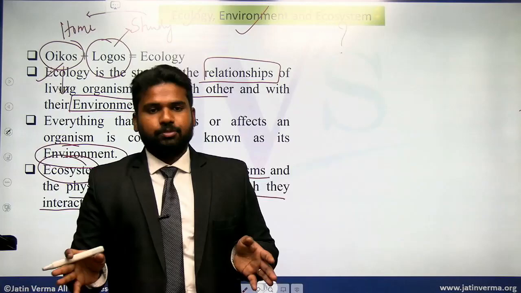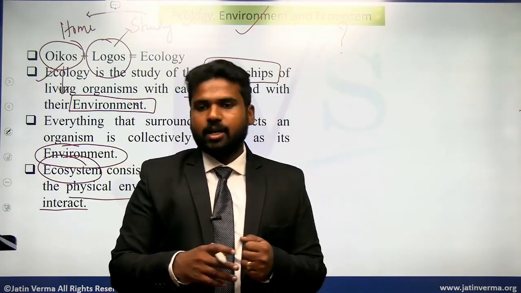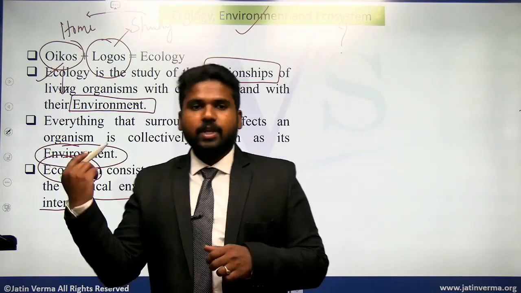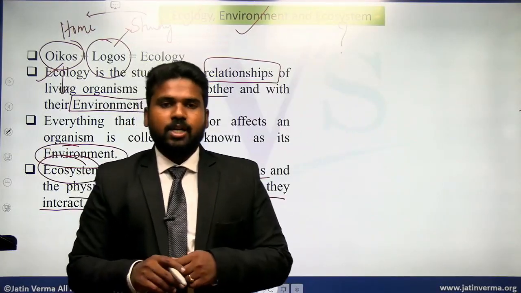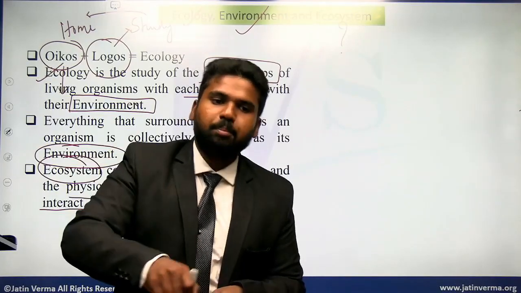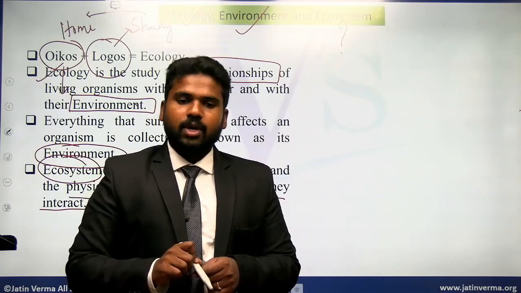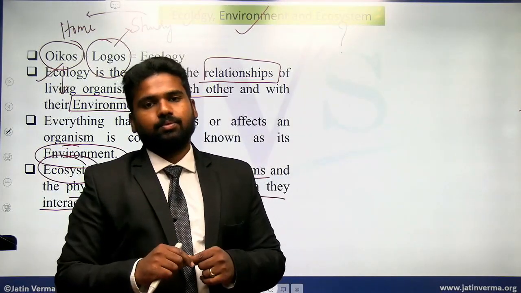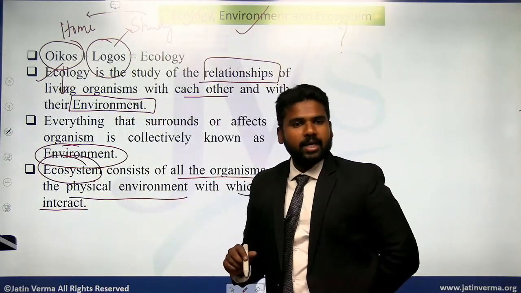Now environment is this classroom where we are sitting. The environment comprises the chairs, the pens, the notebooks you are writing. Everything is part of that environment. Now what is the ecosystem? Ecosystem is this locality where these interactions are happening, where we are interacting with each other, where we are interacting with non-living things. That is ecosystem. There will be a little confusion, but this example will make it easier.